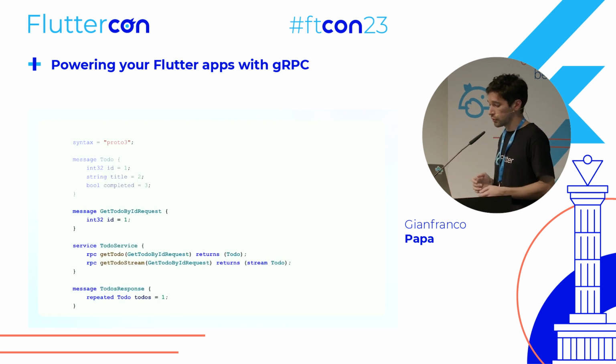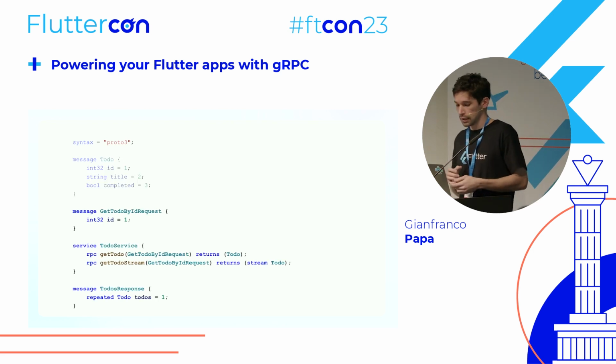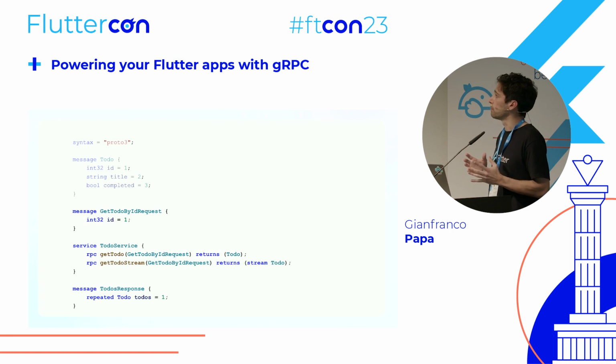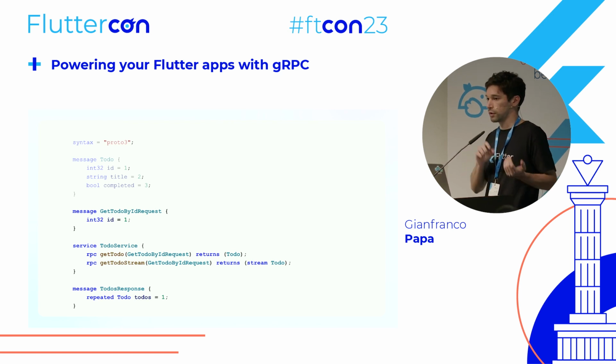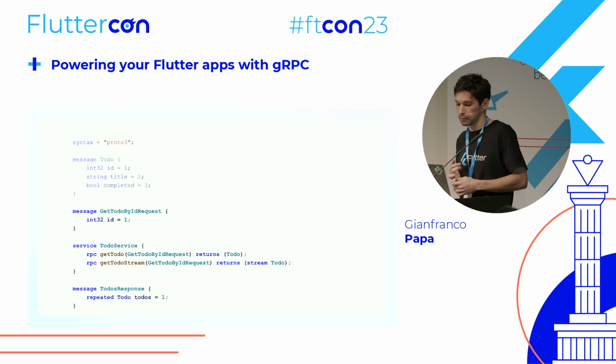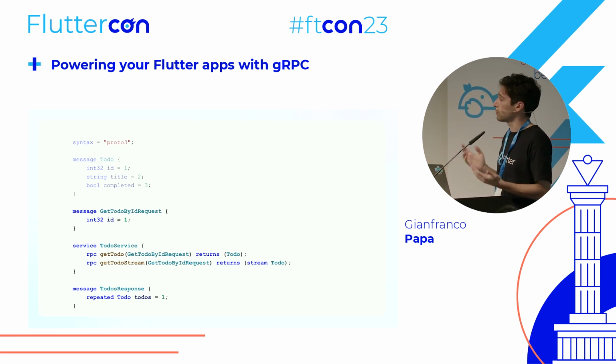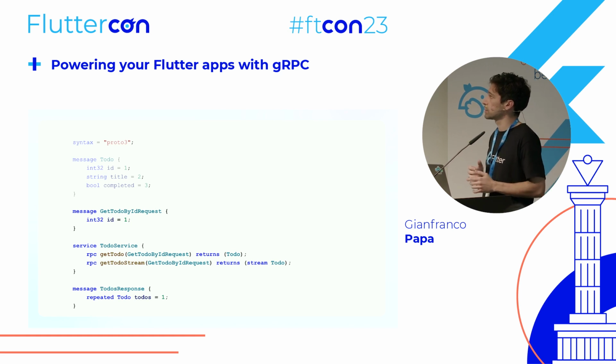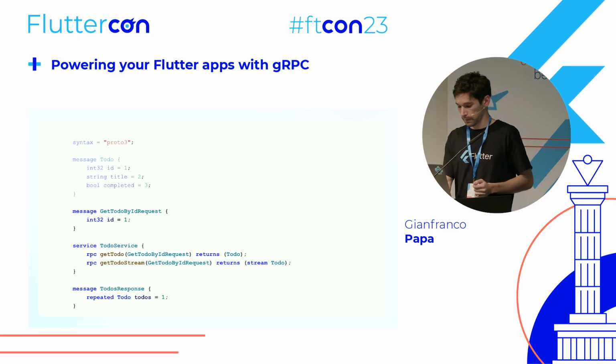In this case, we are also defining a service. A service is basically the methods that gRPC will expose, so we can start interacting from the front end to the back end. Here we have, for example, a GetToDo. This is the actual notation, and this will return a ToDo message. We also have a GetToDoStream that is streaming a ToDo. This is one of the key differences: we are able to stream something from the server.